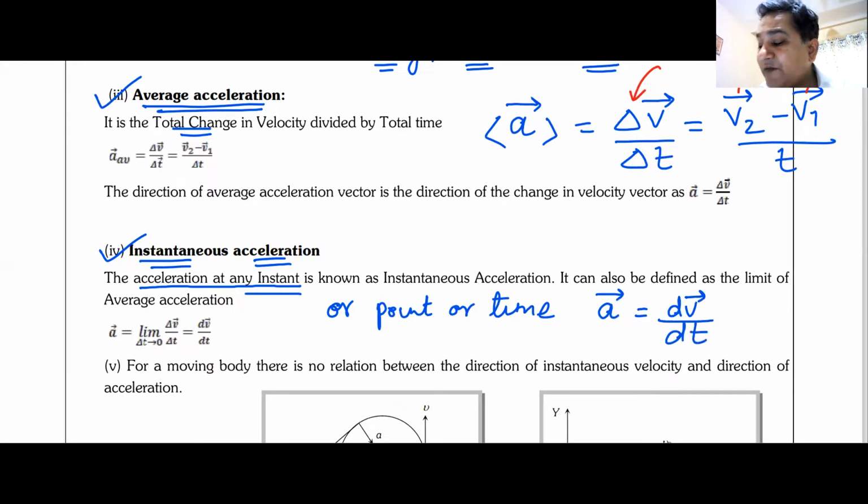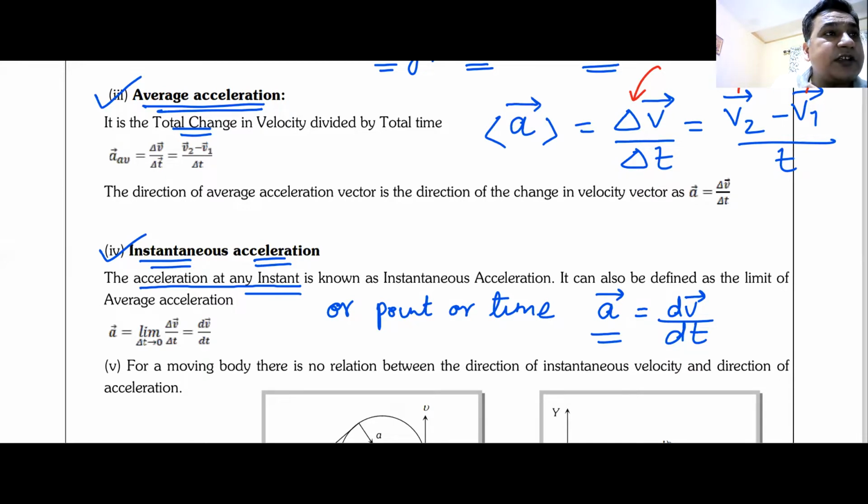Do we remember dv vector by dt? And when someone says acceleration, which acceleration is he talking about? He is talking about instantaneous acceleration.